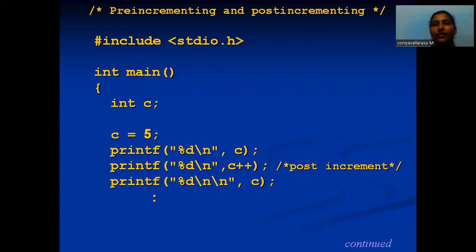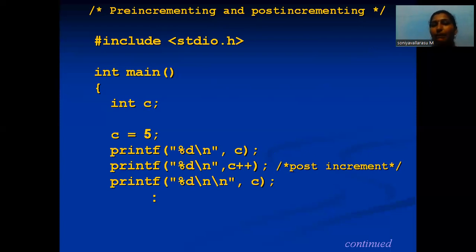So next, a simple program for pre-increment and post-increment. So my header file and main function. Declare my data types and variable name. C equal to 5, so my value is 5. Print C means my value 5 is printed, and I'll allocate the memory location.